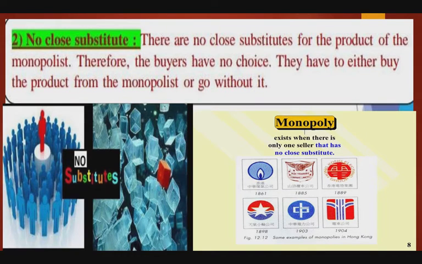Second one, no close substitute. There is no close substitute for the commodity sold in the market. Likewise, other firms may not produce the same product. So, monopolists do not face any competition. No substitute, no competition. Buyers have to either buy the product from the monopolist or go without it. The monopolist knows very well that buyers either purchase his product or go without it.